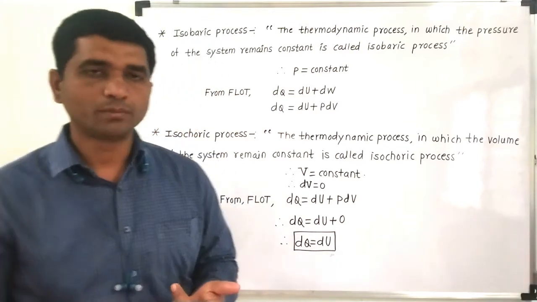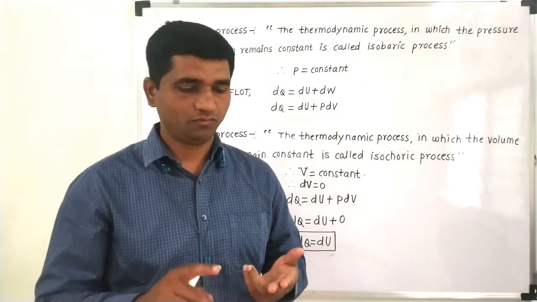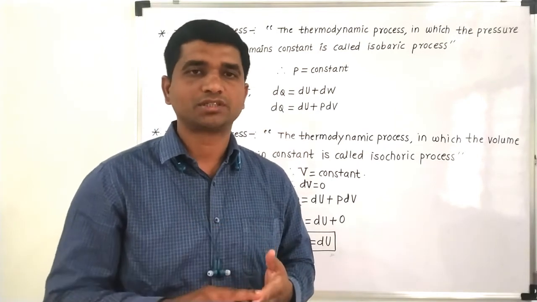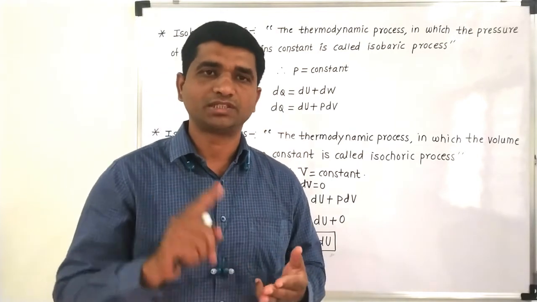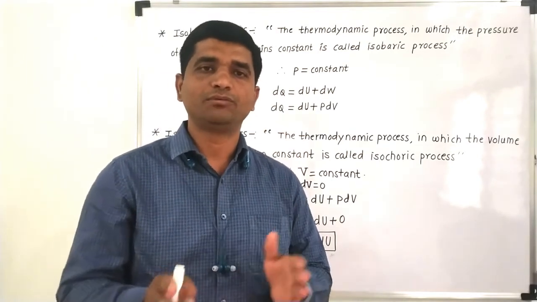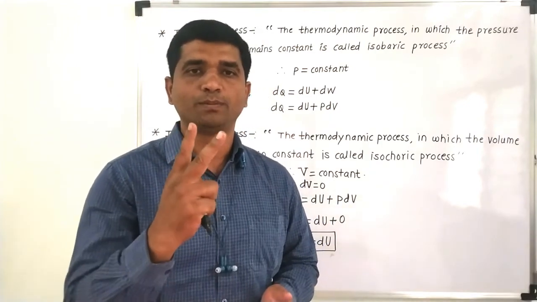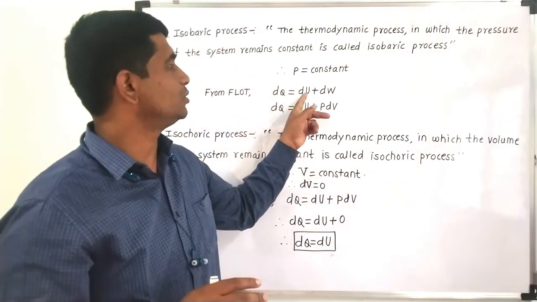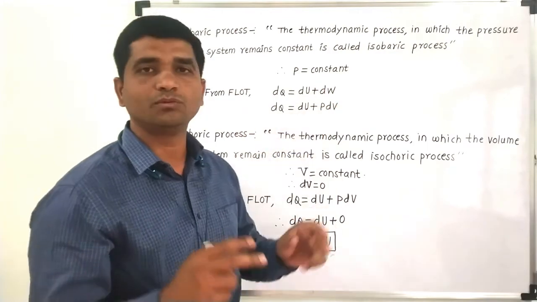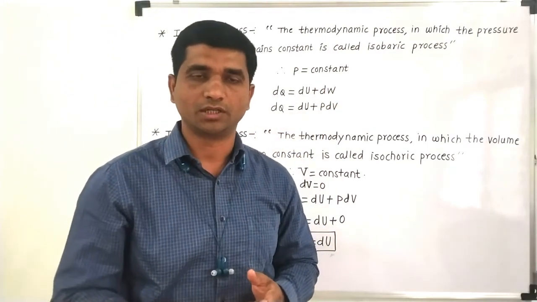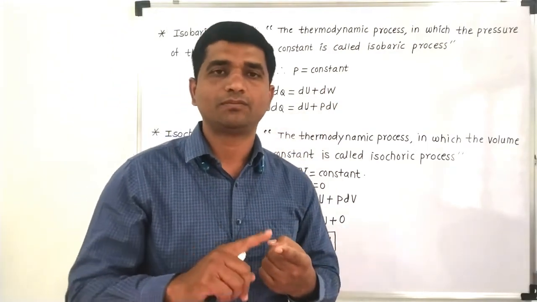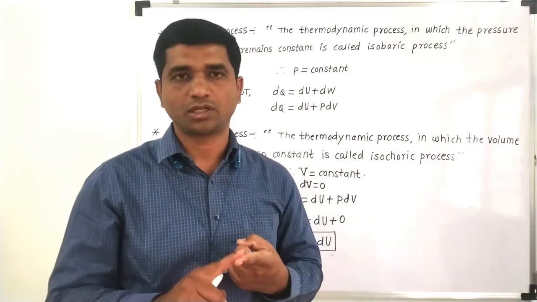Basically, in today's session we have discussed the first law of thermodynamics, which states that the amount of heat given to the system is used for two purposes: the first is to increase its internal energy, and the second is to perform some external work. We applied the first law to the isothermal process.